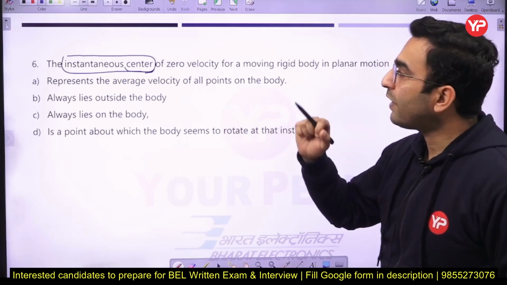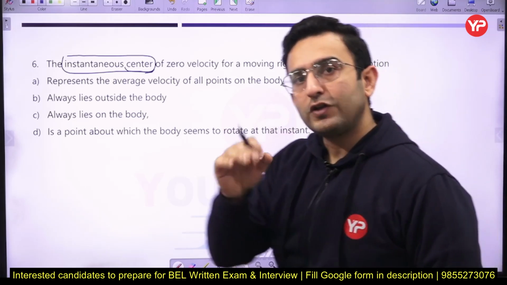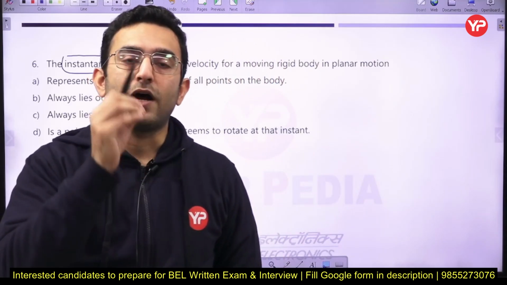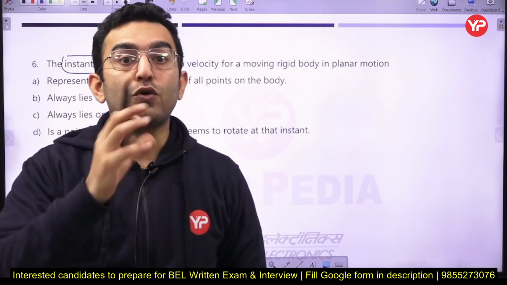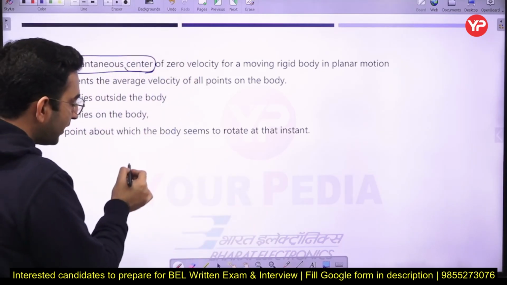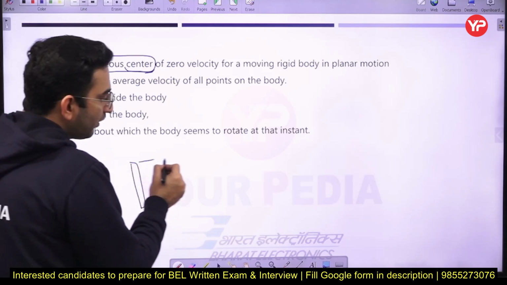So now, how do we define the instantaneous center? The instantaneous center is an imaginary point, which always keeps on changing, about which we assume that the body is under pure rotation at that particular instant of time. Just remember this. For example, let us say there is some rod, it is moving, it is having a motion